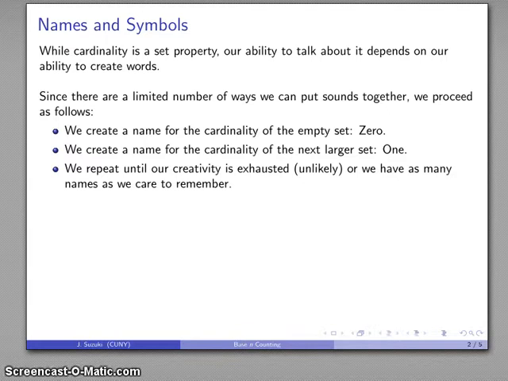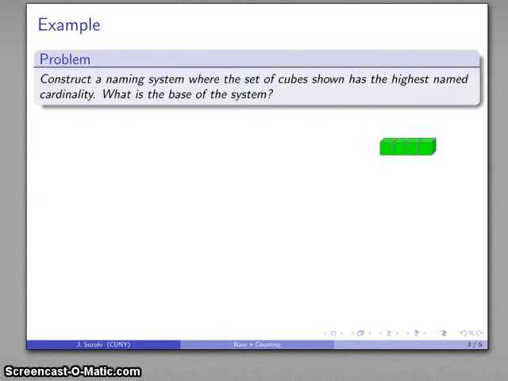There is a last named cardinality, and the base of our system is going to be the highest named cardinality. Now, there's a little bit of a metaphysical weirdness in here that we'll get to in a moment, but for right now, we can say that the highest cardinality we care to name is the base of our system.